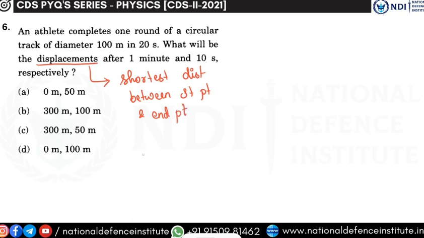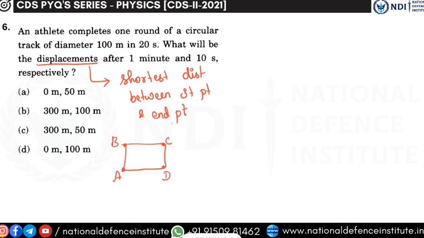So, for example, if you are having a track in this manner, a square track, a person is starting from point A, he is going around the square and he is reaching this point, he is going to point B, he is going to C, and he is reaching D.